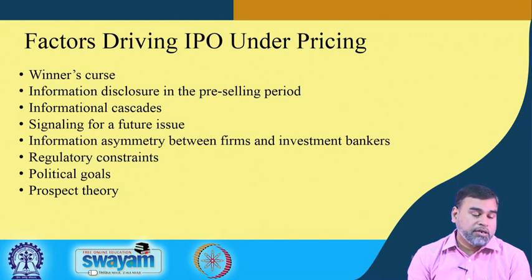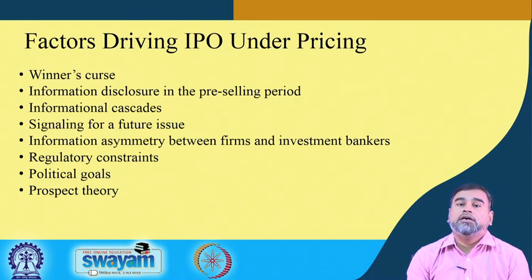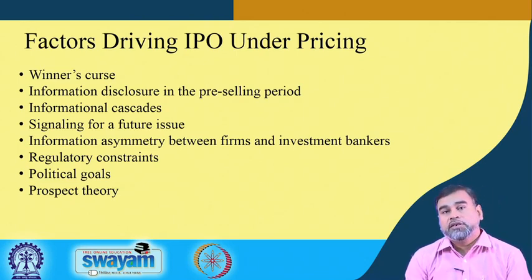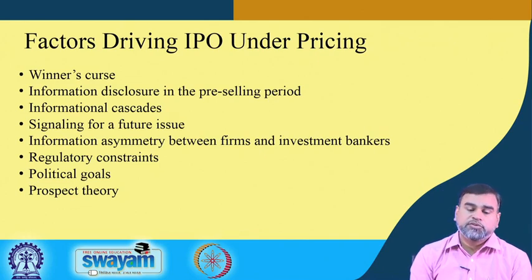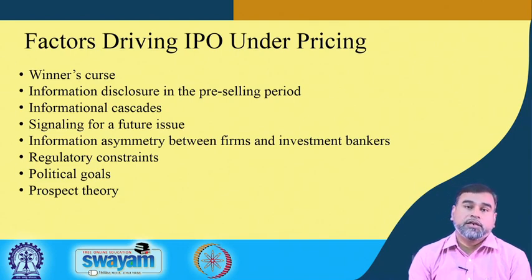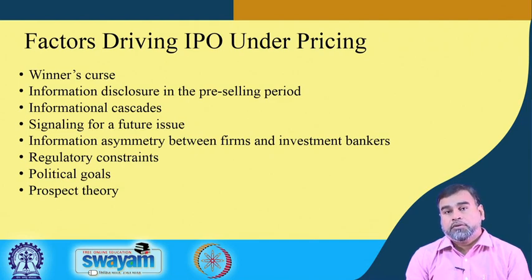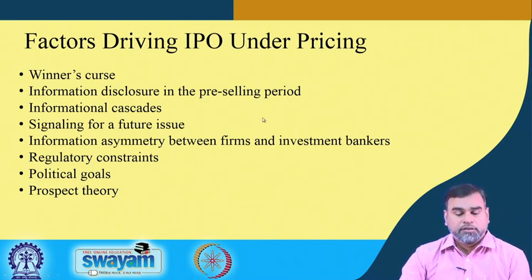There are also some psychological or behavioral theories involved in this. The biases are there to attract investors to participate in the process. Sometimes the pricing is also always kept relatively low for IPOs. So, these are the different factors responsible for the underpricing of IPOs, because once the IPO is listed, the price all of a sudden goes up, as you might have observed. In 99% of cases IPOs are underpriced in the market. Once it is listed, you will find that the price all of a sudden goes up by 25 to 30%. That we have always seen in the market system.